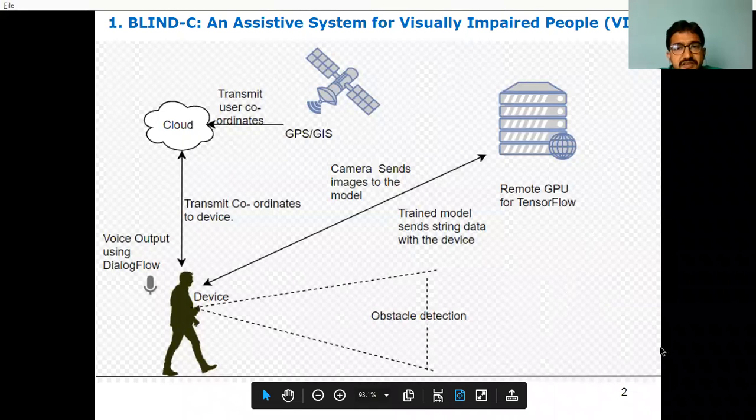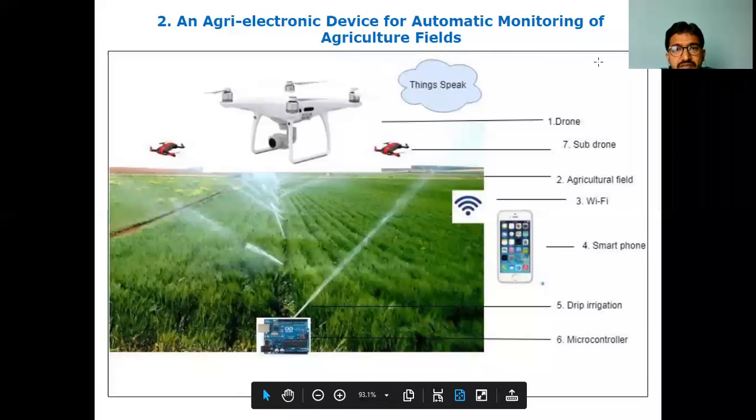The next is an Agri electronic device for automatic monitoring of the agricultural field.